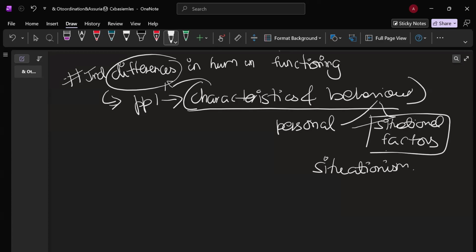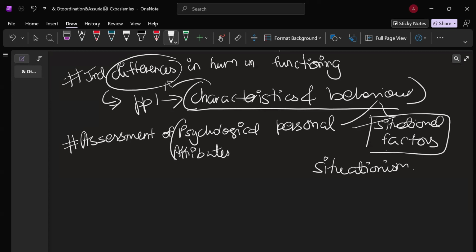Next, we move forward to the next topic, that is assessment of psychological attributes. When we're talking about psychological attributes, these attributes are not linear or unidimensional. Now let's focus on the term assessment. What do we actually understand by the term assessment?